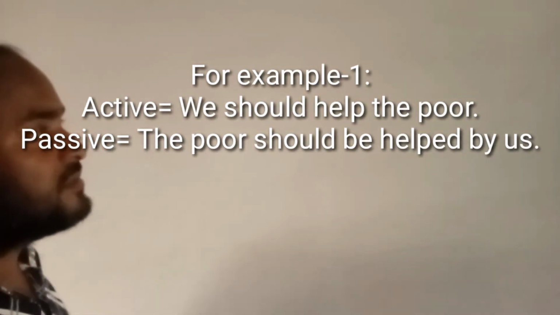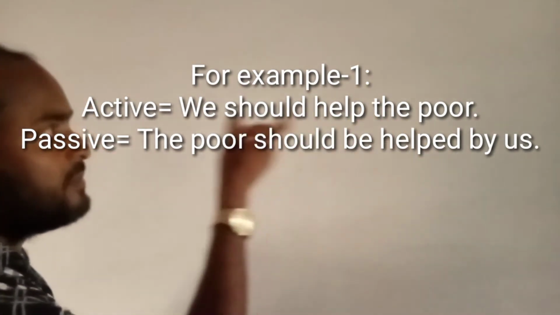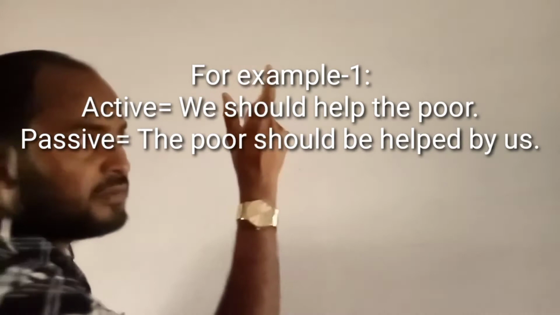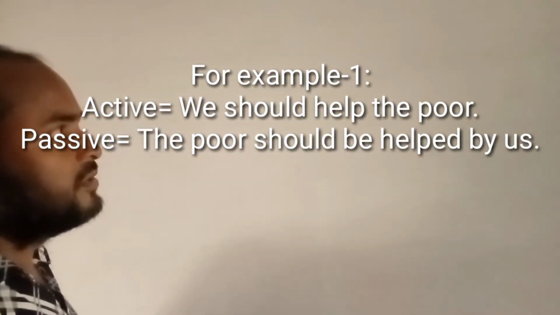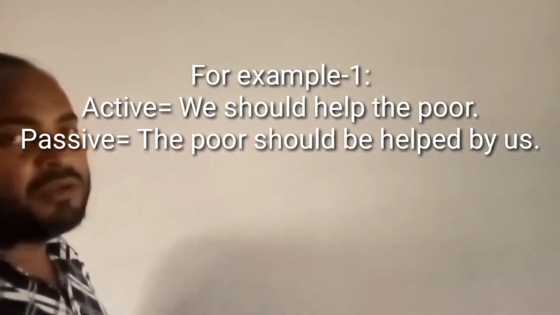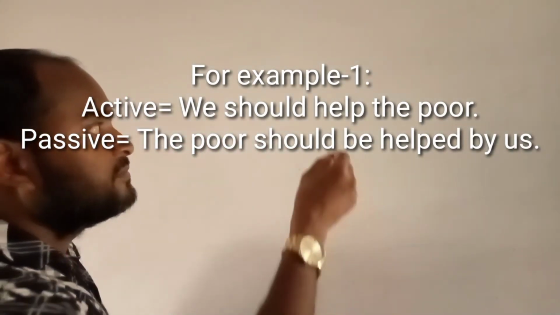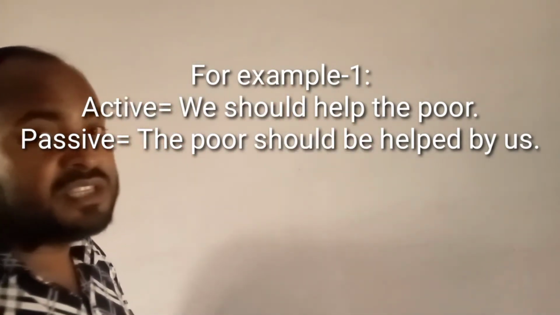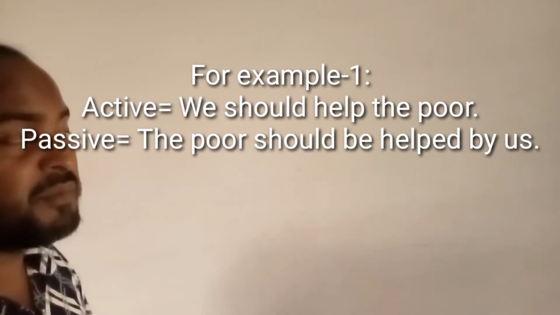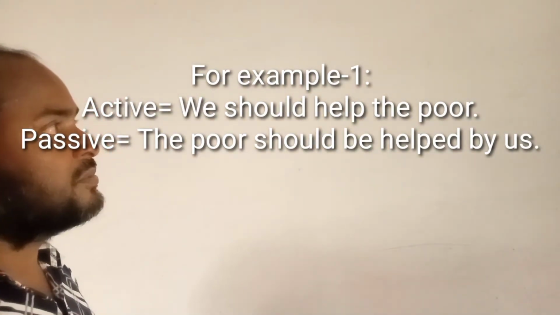Now we shall try to transform. At first, we have to put the object as subject, the poor, and then the given modal auxiliary verb should, and we have to use be as auxiliary verb, be, and then past participle form.